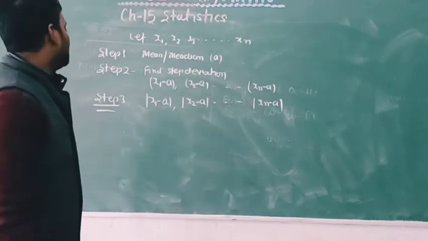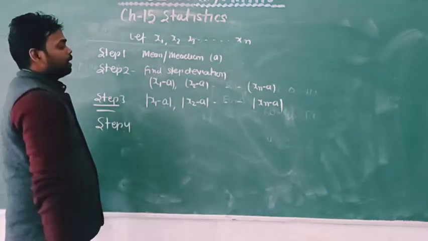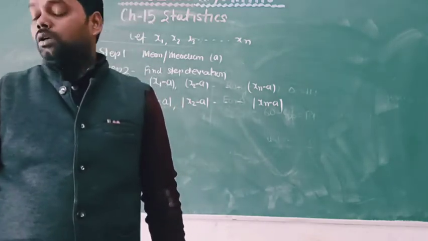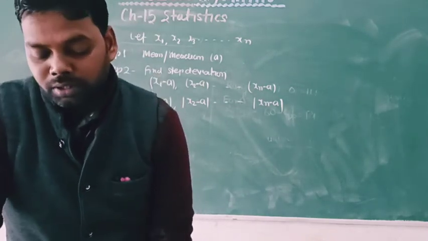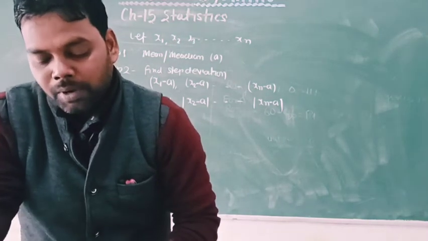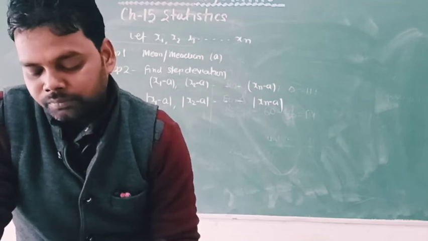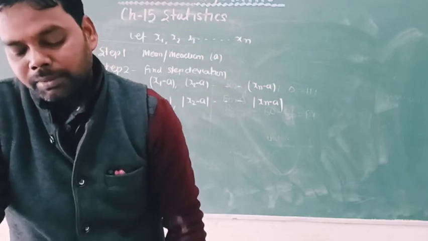And in step 4, find the sum of the absolute deviations. Find the mean of the absolute values of the deviation. This mean is the mean deviation.